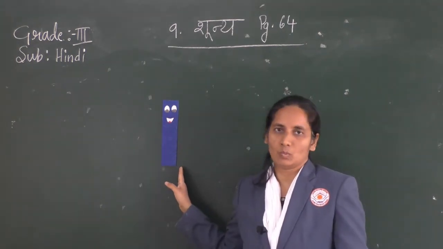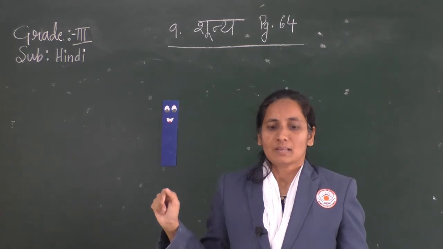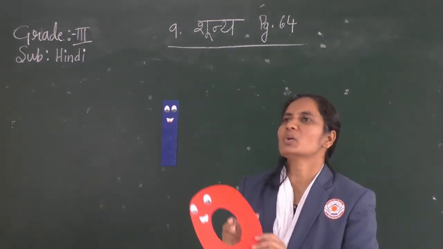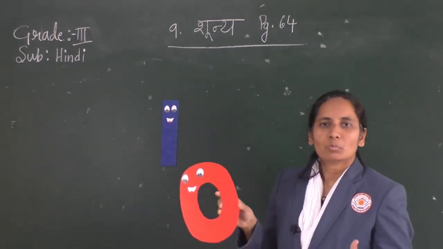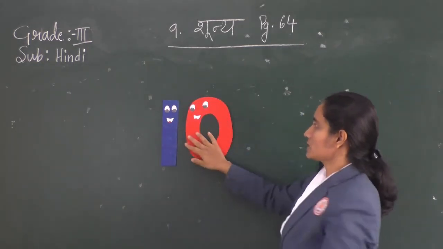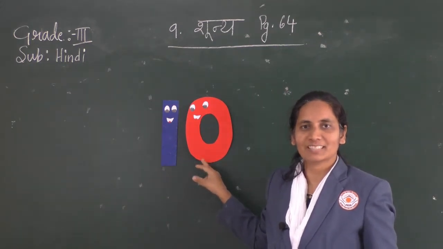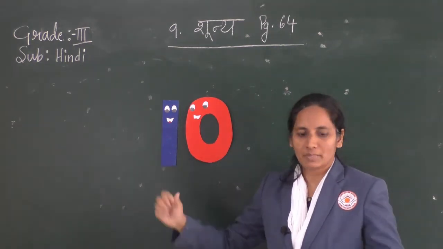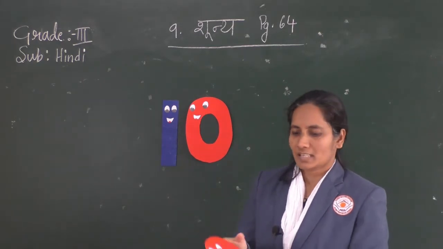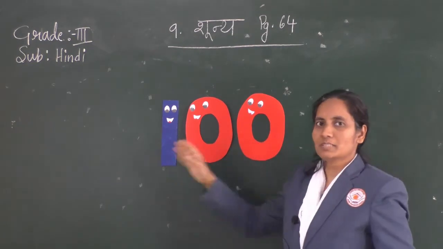This is 1. Now he is alone. So what we will do? Now this 0, he has no value. But if you join it with 1, it becomes 10. Won't you love to have 10 marks out of 10? So it becomes a big value. Now think, if we add one more 0, how much will it become?